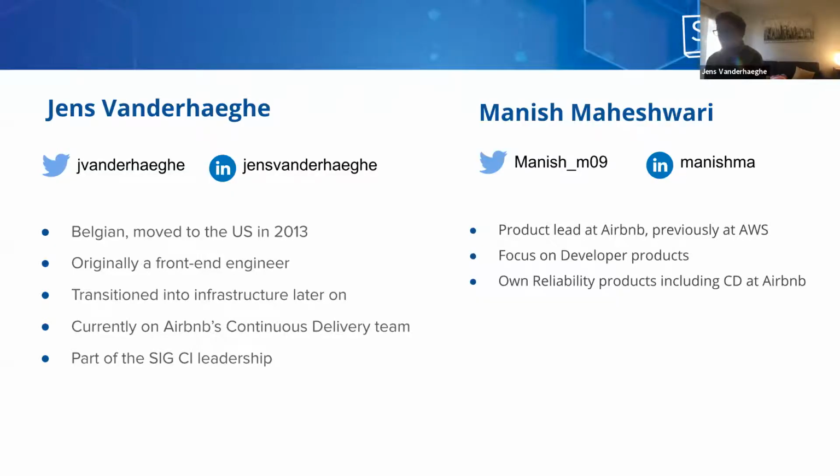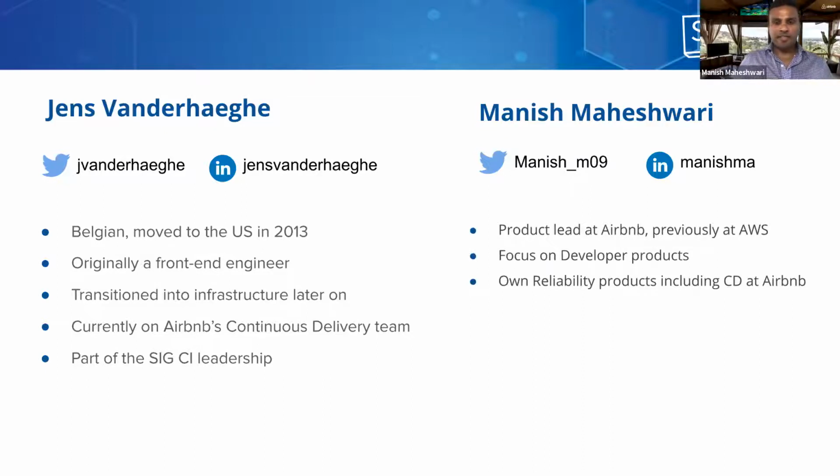So let us introduce ourselves. I'm Jens. I'm originally from Belgium. I moved to the States in 2013, and I started my career as a front-end engineer and then slowly transitioned into infrastructure. I currently am a software engineer on the continuous delivery team, mostly working on running and platformizing Spinnaker at Airbnb. And I also have a role on the CI SIG. That's a special interest group that I collaborate in with Netflix, and we mainly talk about integrating CI into Spinnaker. I'm going to let my colleague Manish introduce himself.